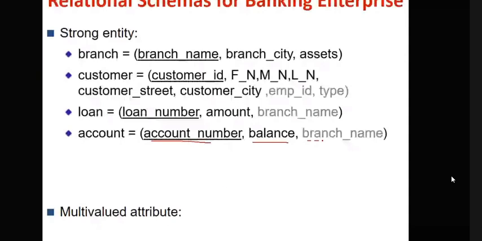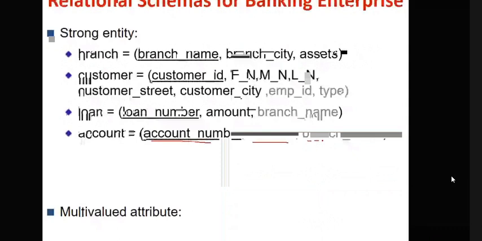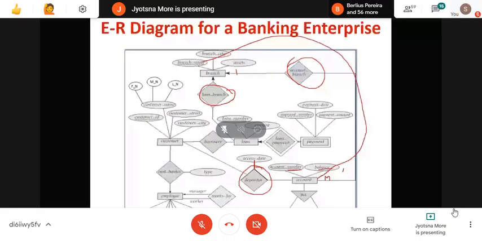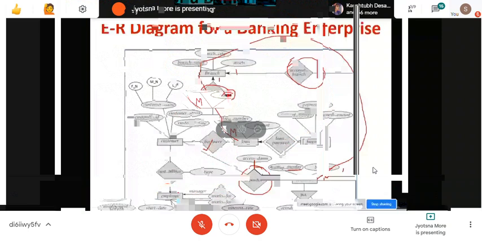This relationship is done. Now coming back to loan branch. Which type of relationship is it? Many to one, or one to many, right? So here it is one and here it is many. Use only one standard; I am using all for your understanding. This is one to many, right?